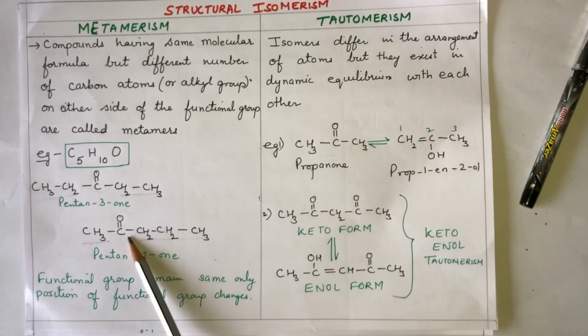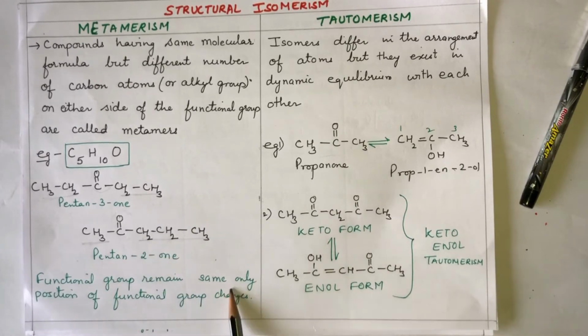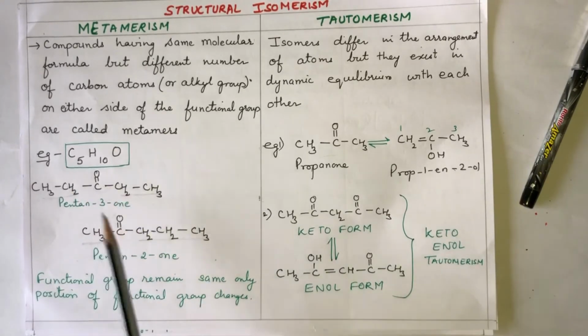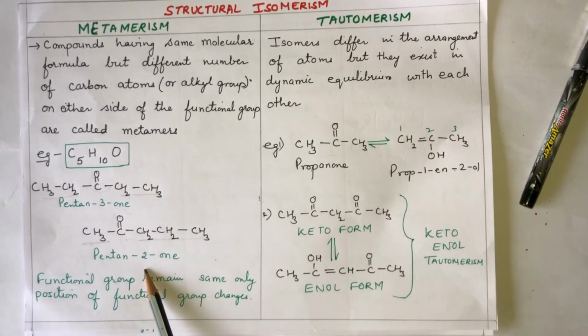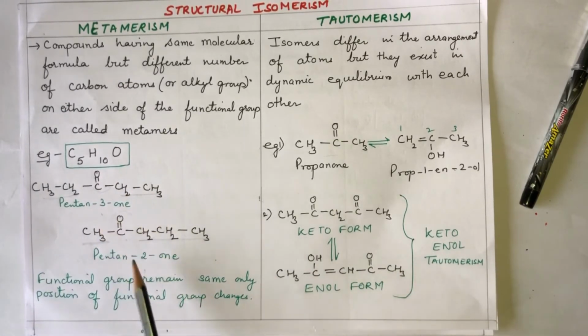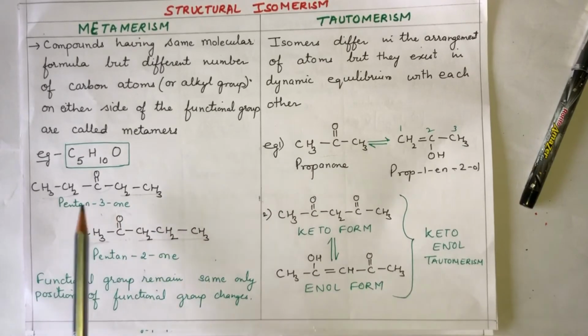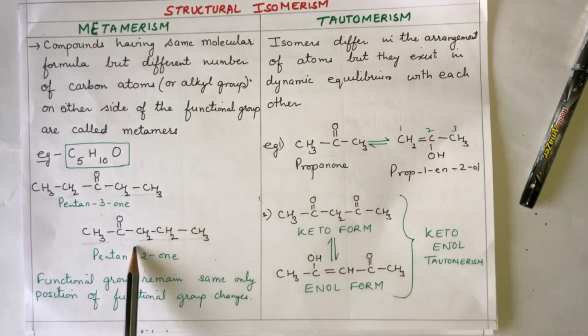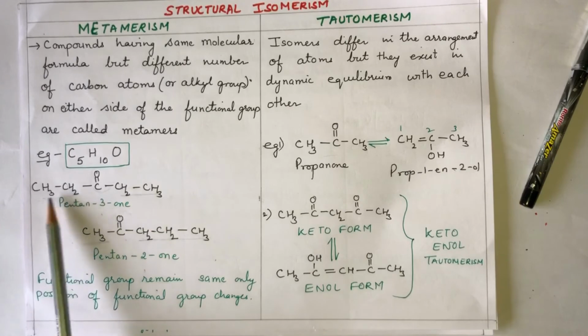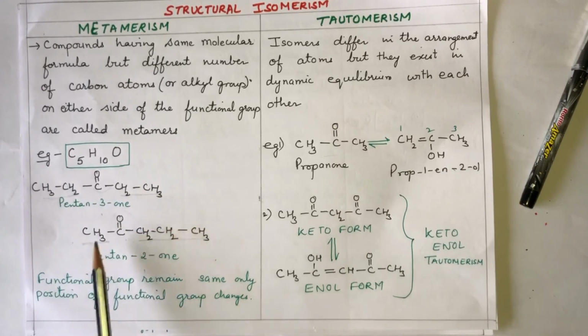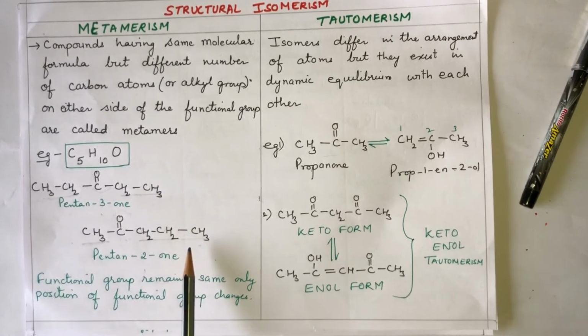The functional group remains the same, only the position of the functional group changes. The functional group is the same, here also ketone, here also ketone, but what is the difference? Here it is 2-ketone, here it is 3-ketone. Only the functional group position is changing; that is called metamerism. The number of carbon on either side of the chain is changing. Here it is 2 carbon on both sides, here it is 1 carbon and 3 carbon on either side.